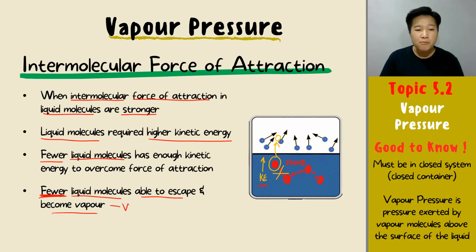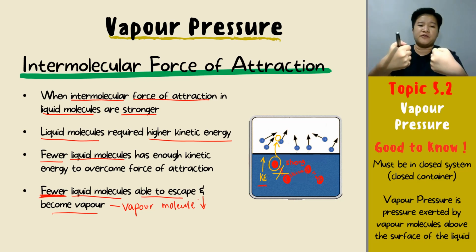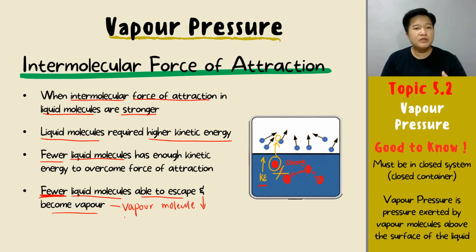So your vapor molecules become lower. The vapor molecules that you produce are much lower because the liquid force of attraction is very strong. Not every liquid molecule can break the strong forces. So most of them will remain as a liquid. Therefore, your vapor molecules decrease.